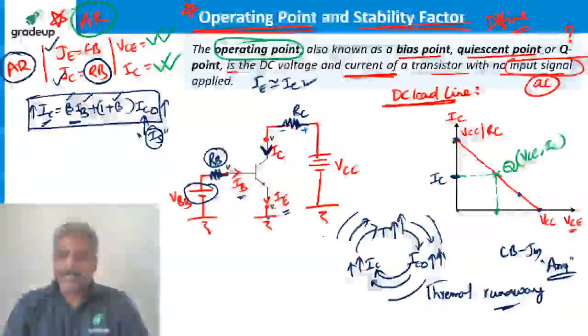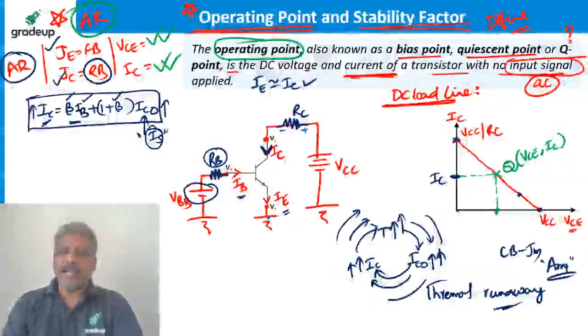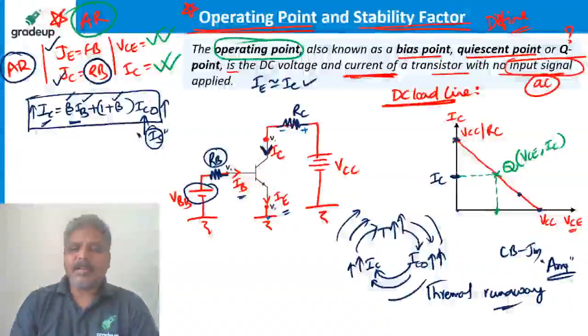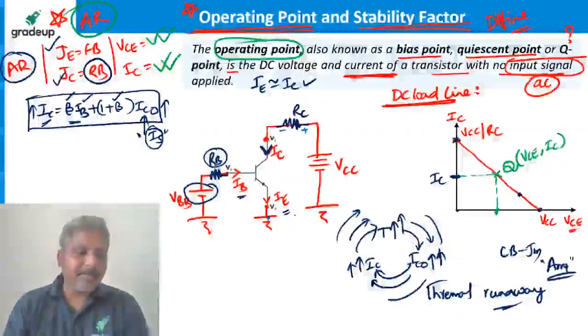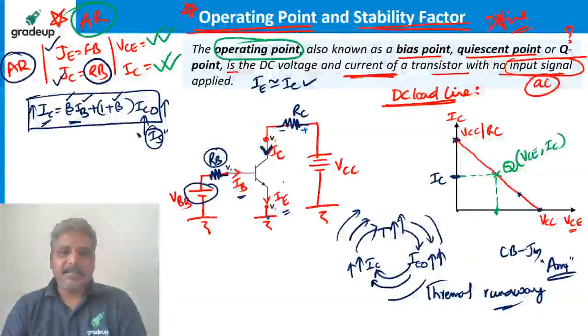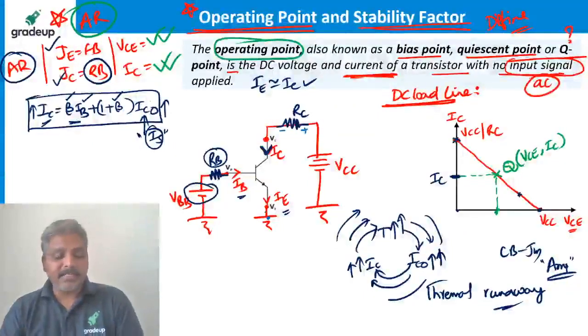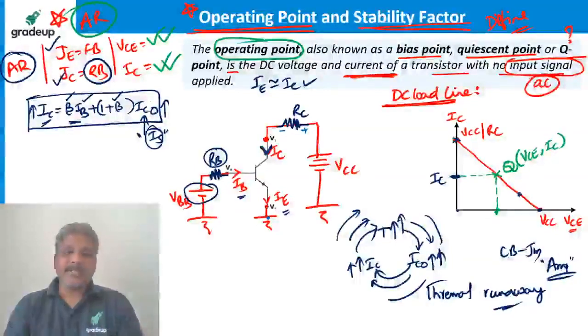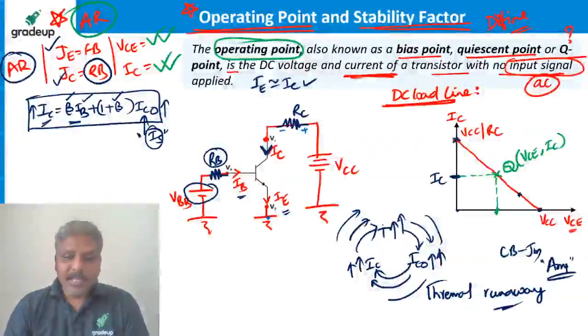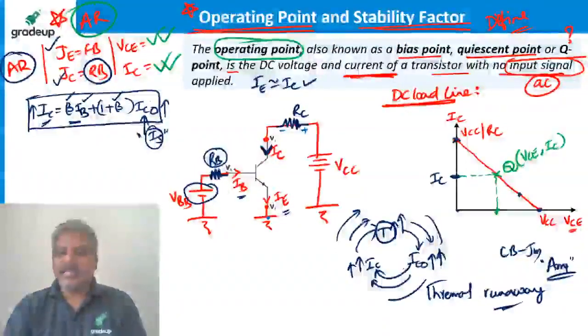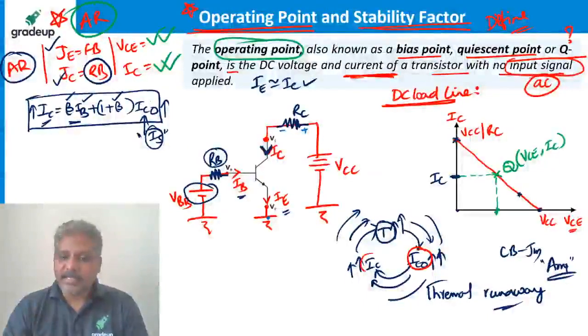So, this is the continuous process. What is happening ultimately? We are operating at some temperature, at room temperature. Sometimes temperature may change. During summer, temperature may be different. Winter, some temperature may be different. From region to region, temperature may be different. If temperature is different, then leakage current is going to be different. If leakage current is different, IC is going to be different. That means IC is increasing with temperature and leakage current, not as we decided.